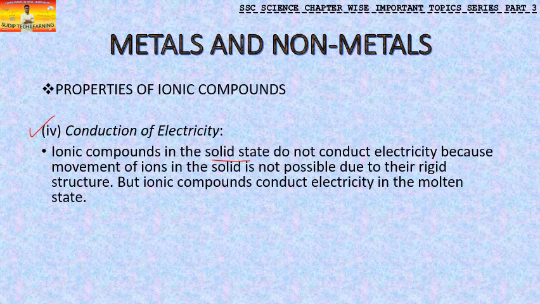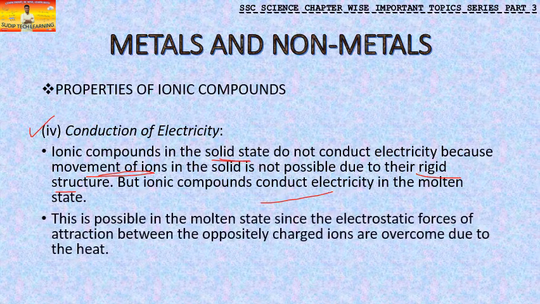Since they are oppositely charged, they are very attractive, and their interionic forces are very high, so they are rigid in nature. Because of this rigid structure, the ions are very stable, they are at one place and cannot move, therefore electricity cannot pass through them. This is when they are in the solid state.